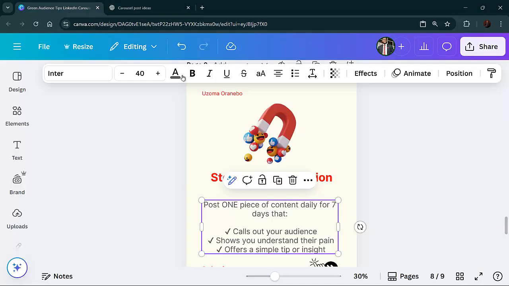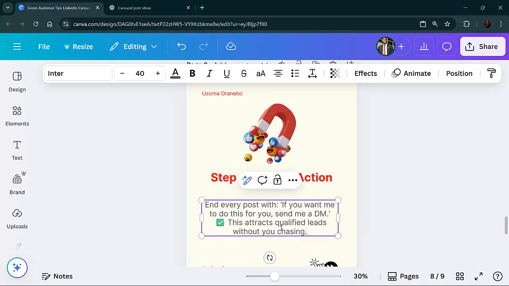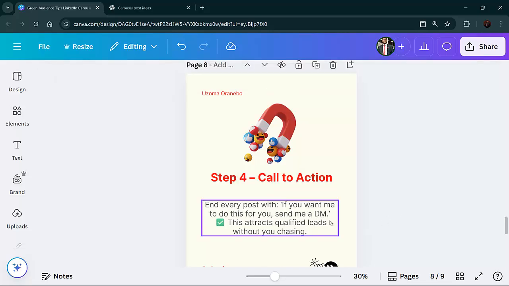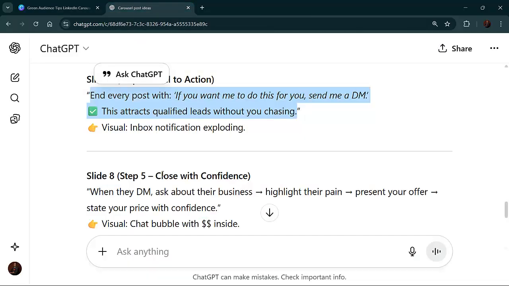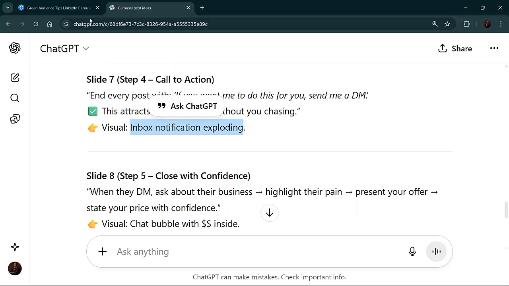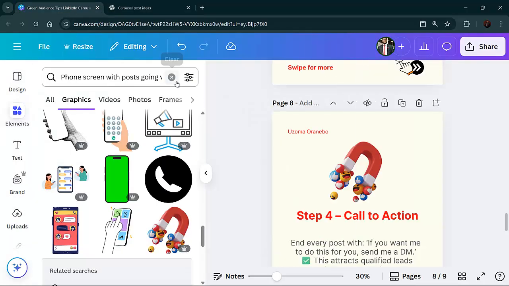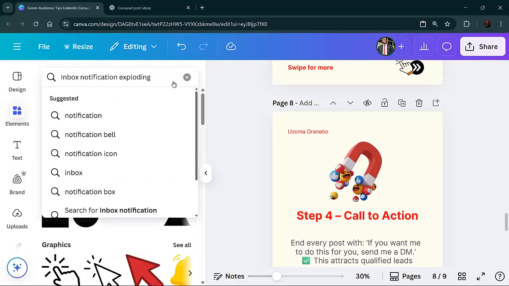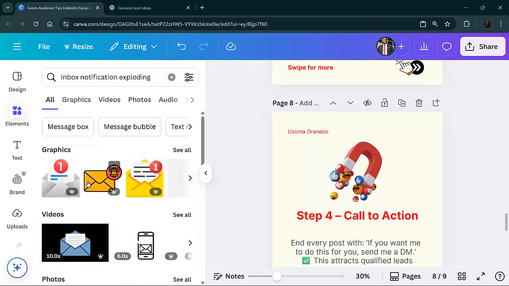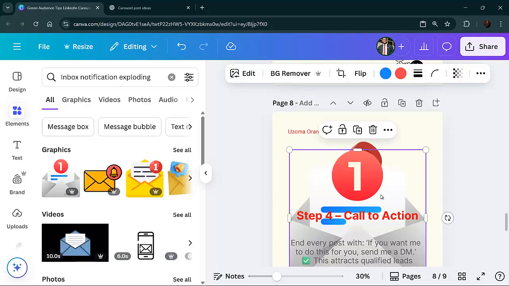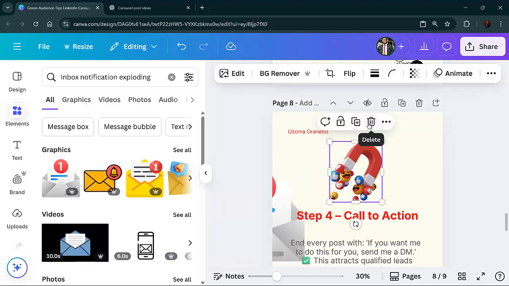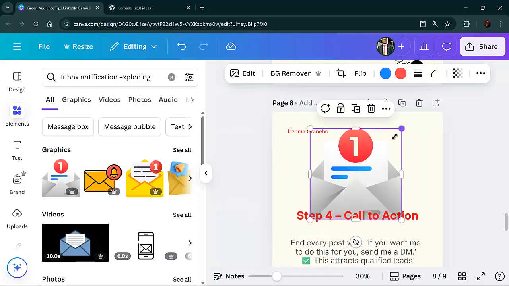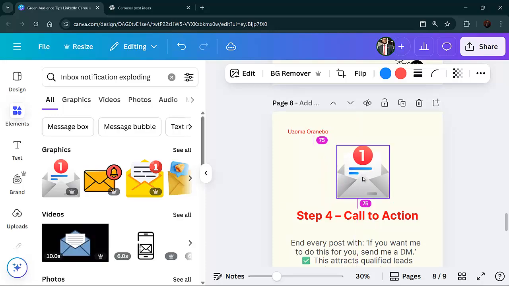It's a copy and paste system basically. So I'll just paste it, and you can see at the end of every post, then we'll find the image. They said inbox notification exploding. Then copy and go to this place. Now understand that you can do this with your phone, you can do this with your laptop. You understand? You can do this with your phone or your laptop. So me using laptop just to show you doesn't mean you can't use your phone. So you can also use your phone.